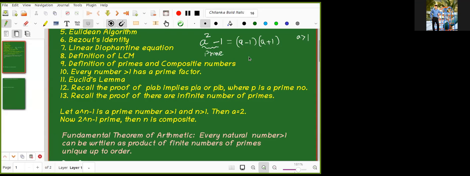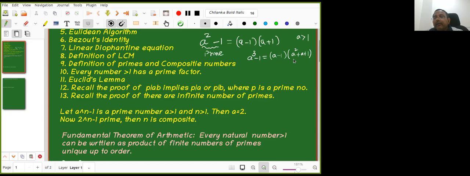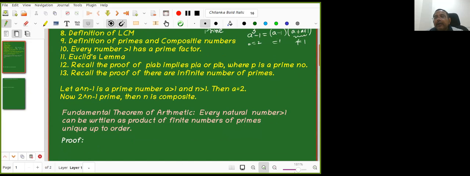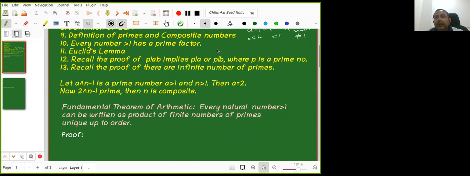Okay. Now how do you prove it for a cube minus 1? Sir, we will factorize, so it will be a minus 1 and a square plus a plus 1. Now again a greater than 1, so this is not equal to 1. And so a minus 1 has to be equal to 1. So again a equal to 2. Now how do you prove it in general? I have to prove it for every n. We gave proof for n equal to 2 and n equal to 3. So in general, how do you write?